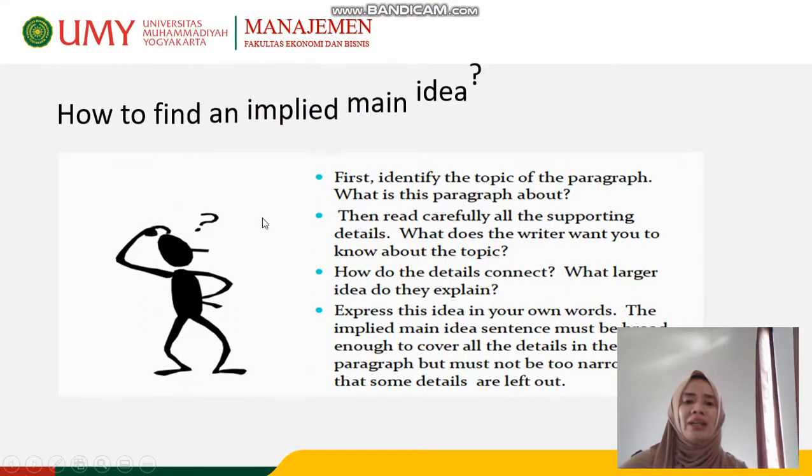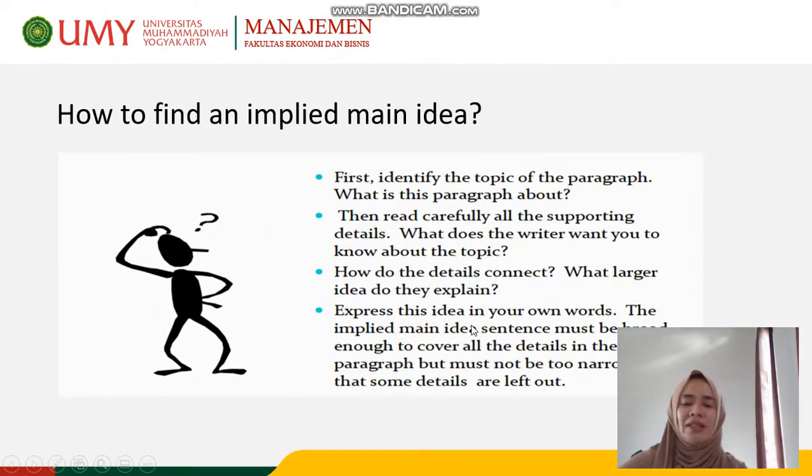For example, how to find an implied main idea? First, you identify the topic. What is the topic of the paragraph? Okay, and carefully read the supporting details. Try to think, what does the writer want you to know about the topic? And after that, you try to make connections among the sentences of the supporting details. What do those sentences refer to? Okay, and after that, you try the conclusion, right? You try to express your idea in your own words.